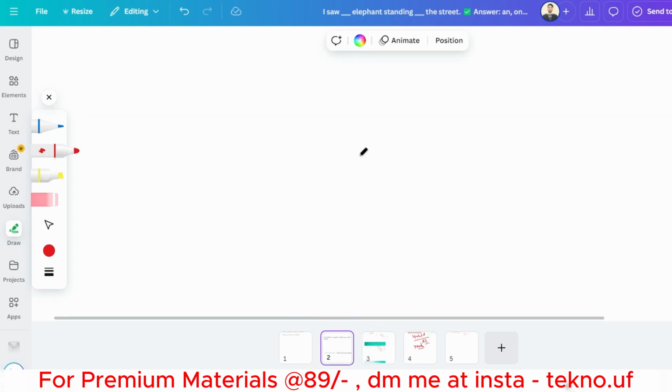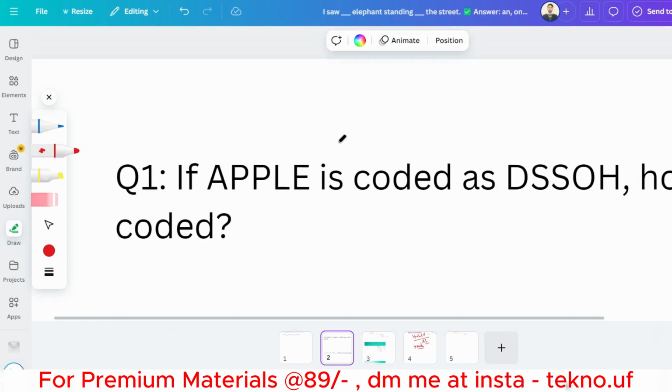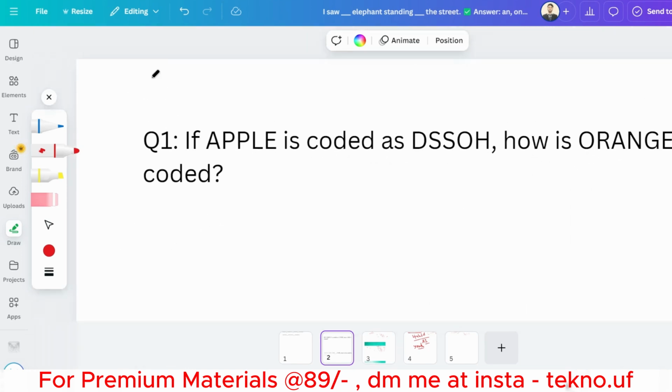The questions will be from logical reasoning. So basically I'm sharing a few coding decoding type of questions. Actually these are very important because almost two questions will be from coding decoding, so please give importance. That's what I'm going to share right now.